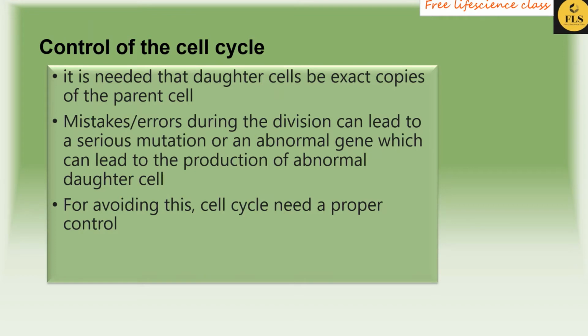To prevent such mistakes, we need control units in the cell cycle. Hence we call them cell cycle regulatory proteins. There are certain proteins which help in cell cycle regulation.